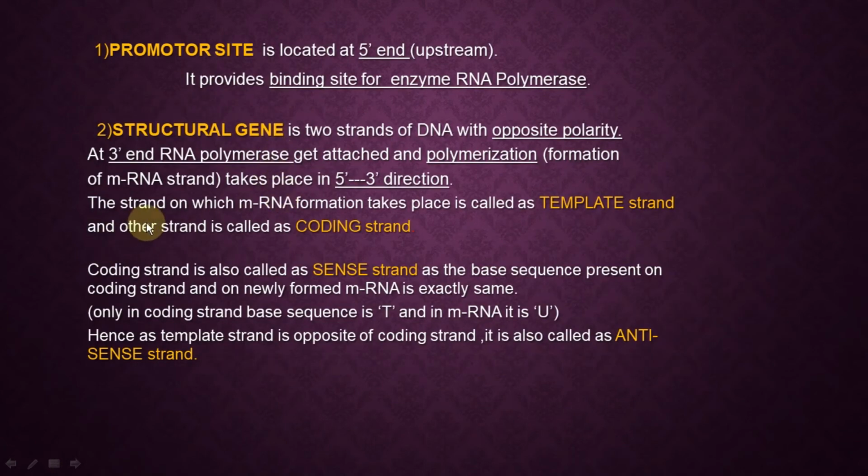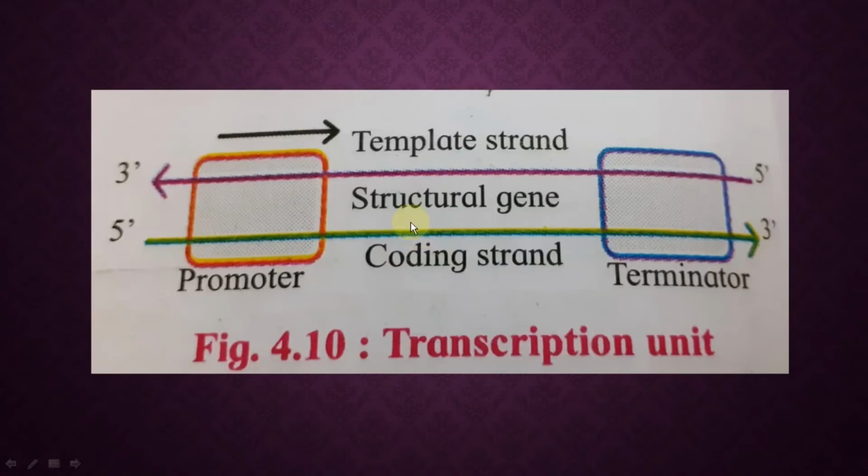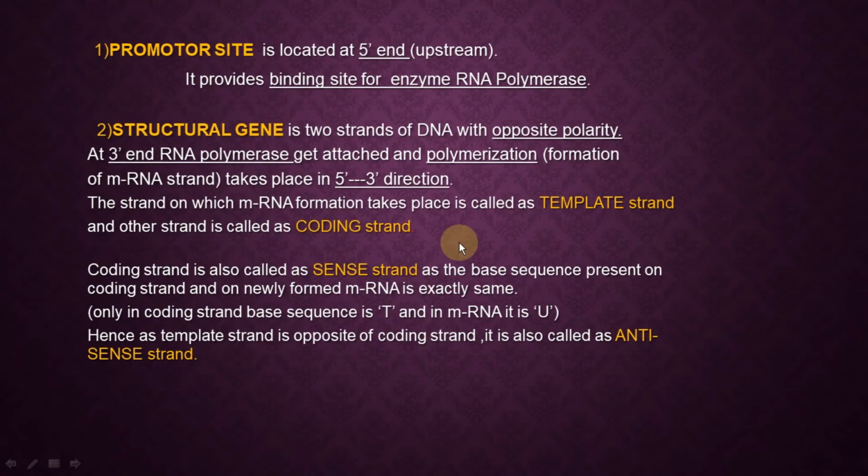Then the strand on which mRNA formation takes place is called the template strand, and the other strand is called the coding strand. Just now I told you, the strand on which the new strand is going to be synthesized, that original strand is called the template strand, and the strand where there is no synthesis, which is not involved in polymerization, not involved in the synthesis of mRNA, is called the coding strand.